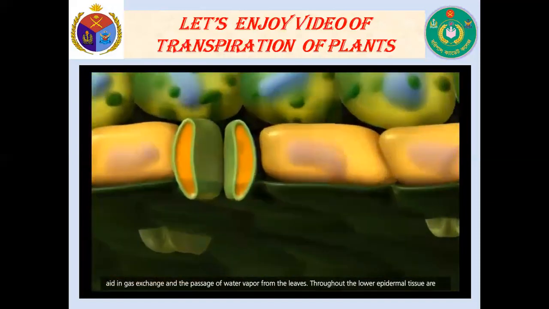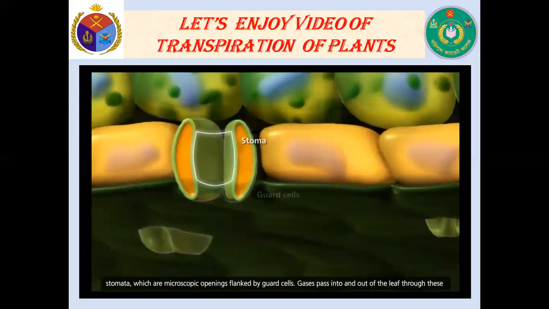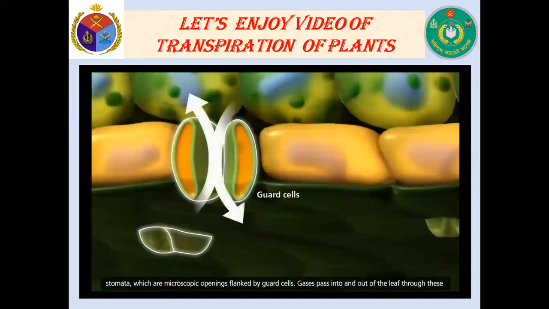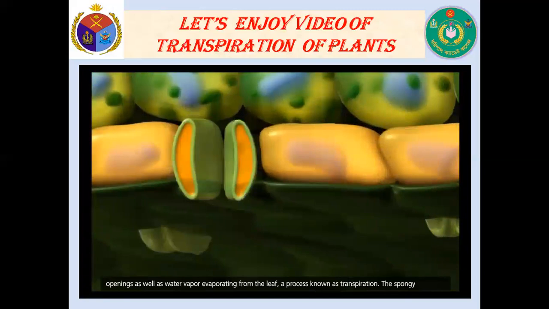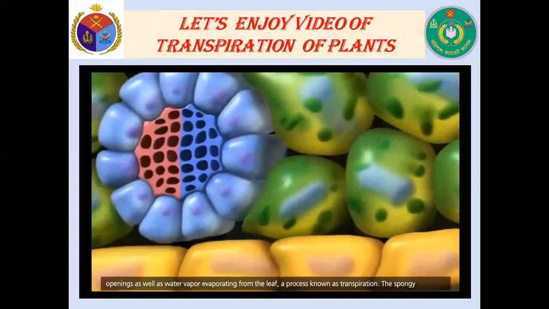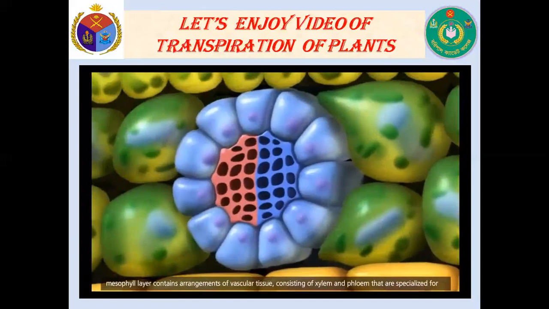Throughout the lower epidermal tissue are stomata, which are microscopic openings flanked by guard cells. Gases pass into and out of the leaf through these openings, as well as water vapor evaporating from the leaf, a process known as transpiration. The spongy mesophyll layer contains arrangements of vascular tissue consisting of xylem and phloem that are specialized for the transport of water and nutrients throughout the plant.